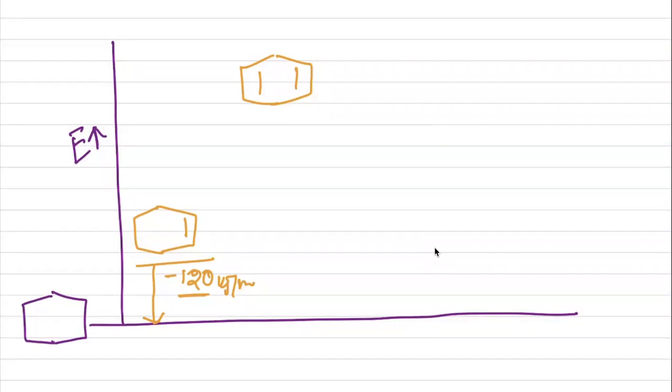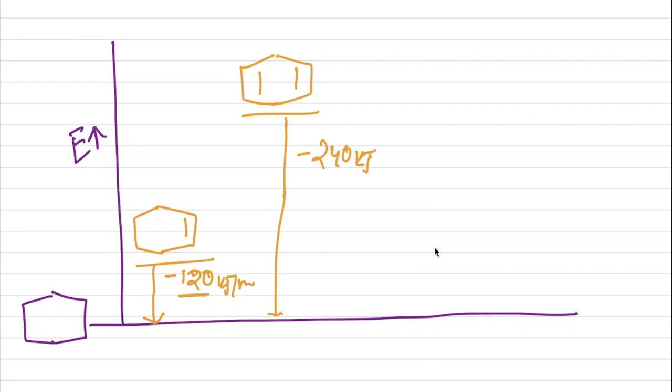Here is also that to stabilize, to release the pi, it requires minus 240 kilojoule. This is its resonance stabilization energy. Okay, stabilization to become stabilized.